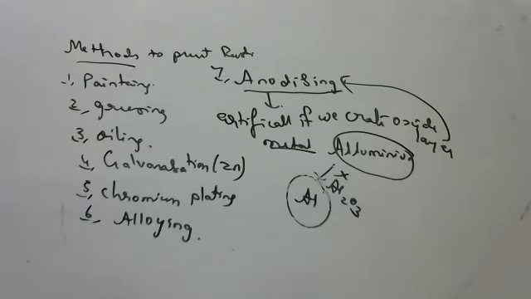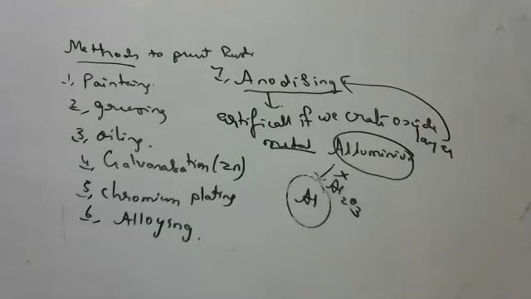What is anodizing? Artificial creation of an oxide layer on metals to prevent corrosion. Again, I'm saying, artificial creation of an oxide layer on metals to prevent corrosion is called anodizing.